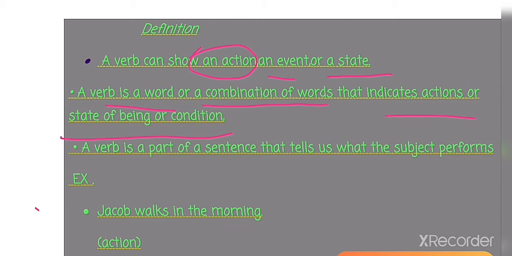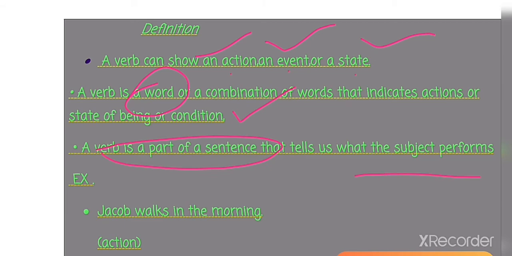Okay, again it says that a verb is a part of a sentence that tells us what the subject performs. Yes, it's right. Linking types of verb always link the subject and then tell us what the subject performs. So in this way a verb can be used to show action, event or state, or it can be a single word or a combination of words that indicates these three things, and then it can be a part of a sentence which always tells us about the subject's performance. Clear? Now let us see examples, you will be getting more.